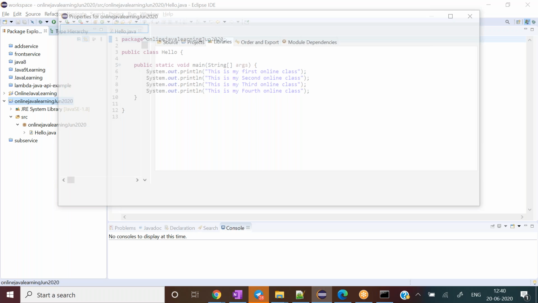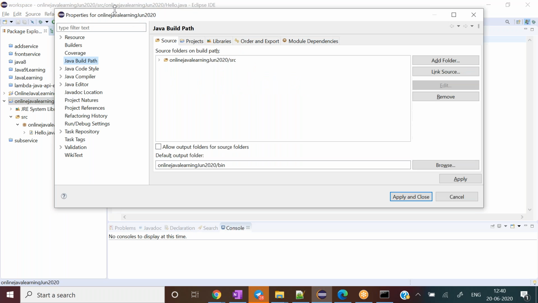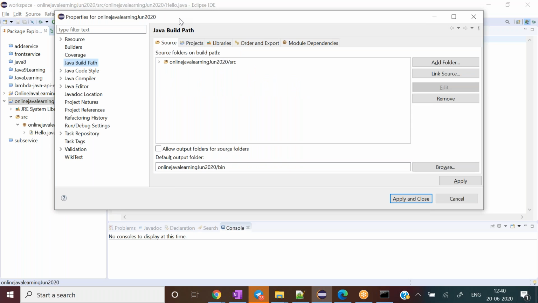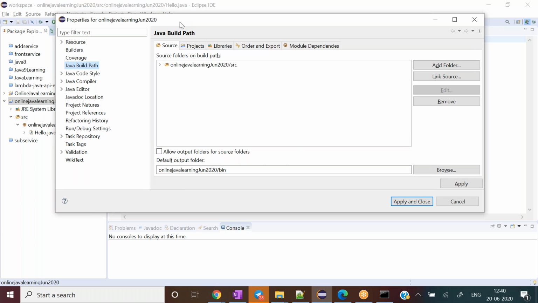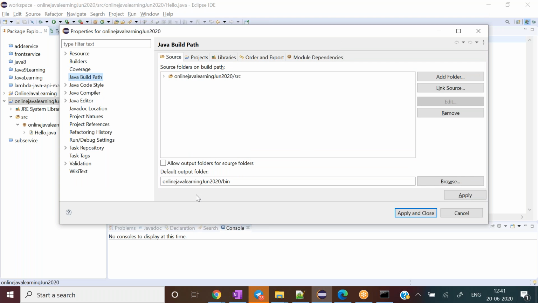Come to the Java Build Path, then to the source location, and see where all my .class files are going: the default output folder. Let me draw a diagram. This location I'm talking about, everything will go here. Every .class file will go here.